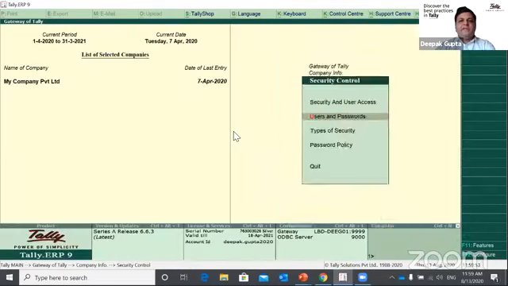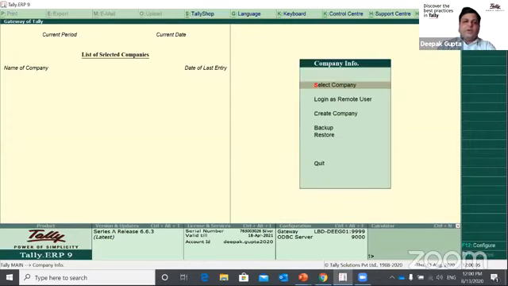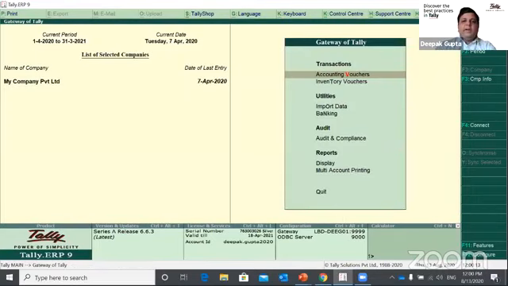So after defining the users, we would be able to log in to the company with that particular user. We have defined two users, one with the name of user, another with the name of manager. So let's load this company with one of them. I will type this user and log in to the company. You can look at the difference in the gateway of Tally, where fewer features are now visible. You cannot do each and every thing.